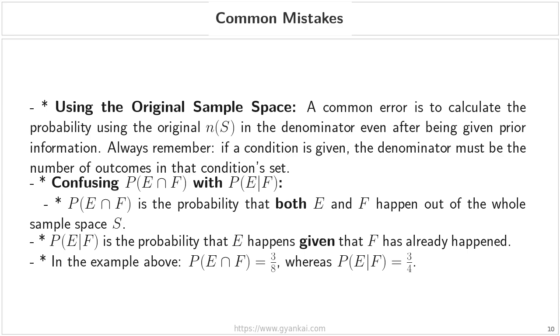Now, as we wrap up this lesson, I want to highlight 2 common pitfalls that students often encounter when working with conditional probability. Please pay close attention to these, as they are the most frequent sources of error in exams. Always ask yourself, has my sample space shrunk? If the answer is yes, your denominator must reflect that change.